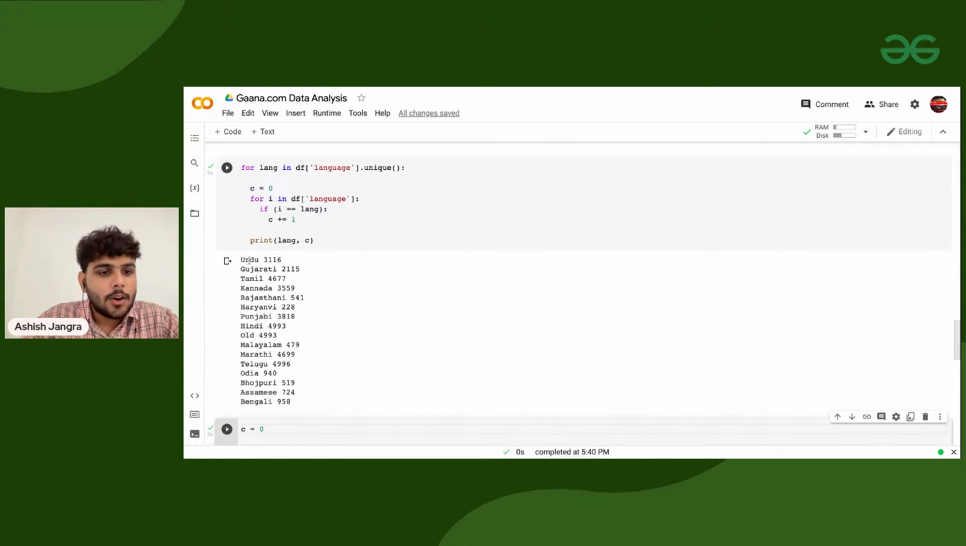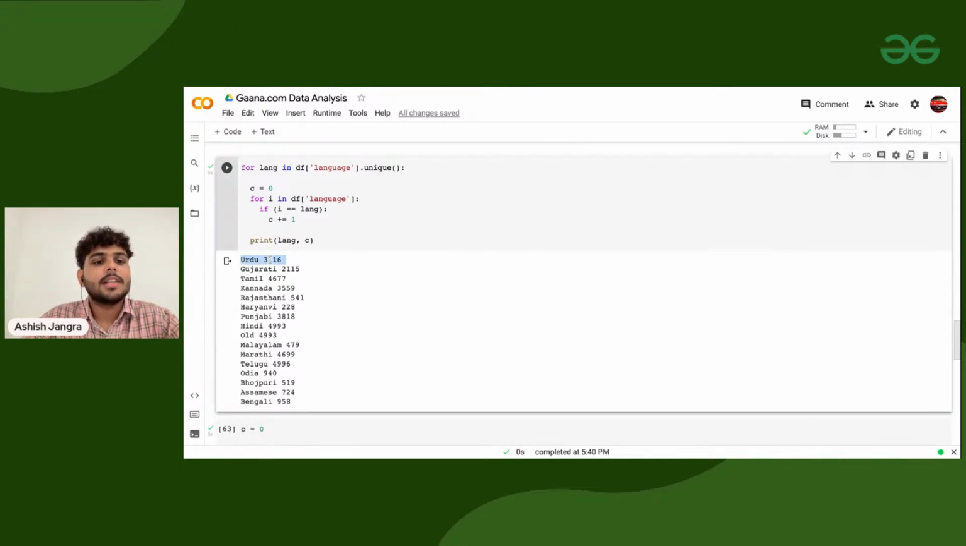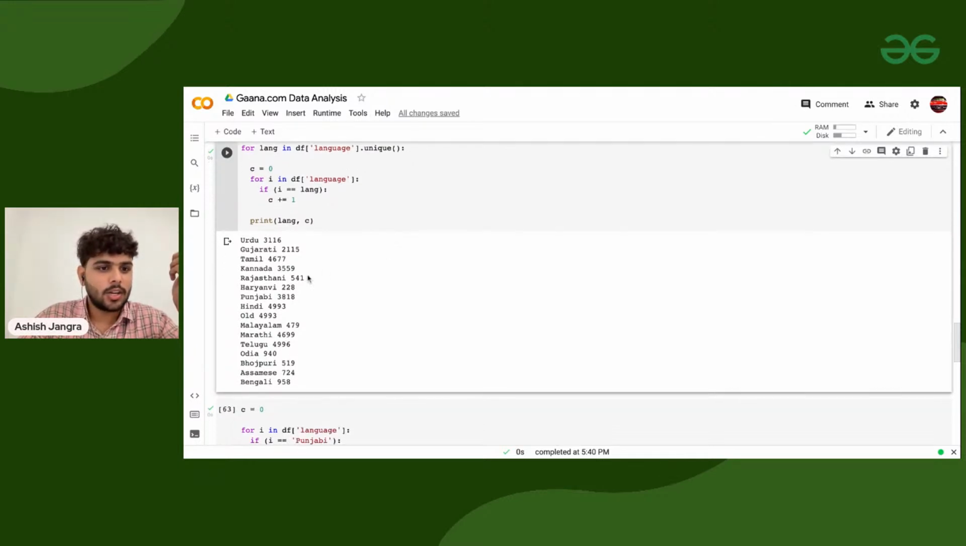here you can see Urdu has 3116 songs. 3116 songs are there in Urdu. In Gujarati, 2115 songs. And similarly, as you go down, Haryanvi, Punjabi, Hindi, these are all the songs we have.